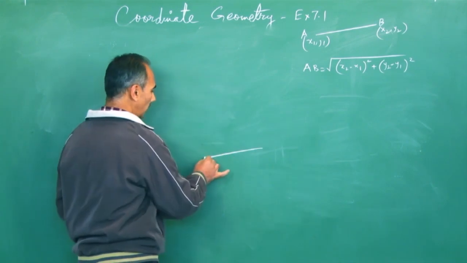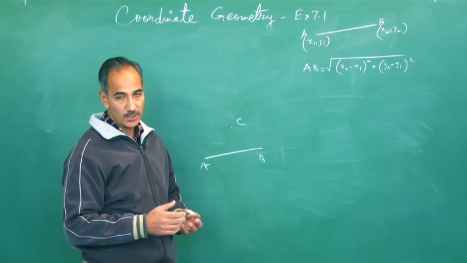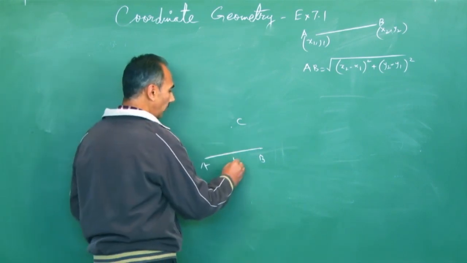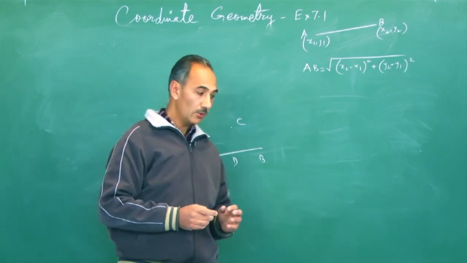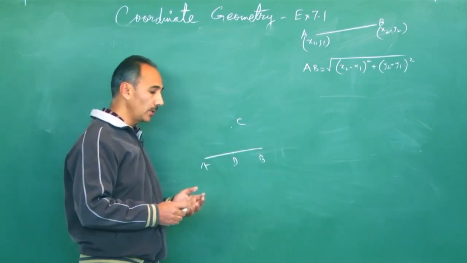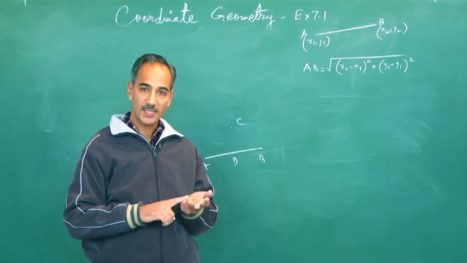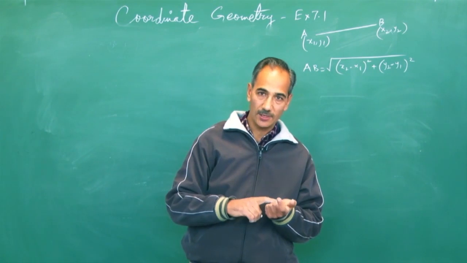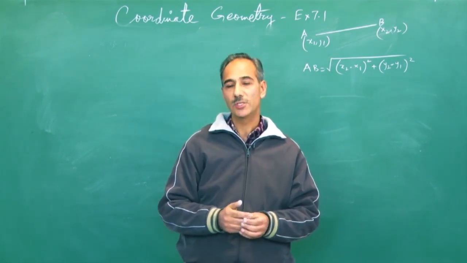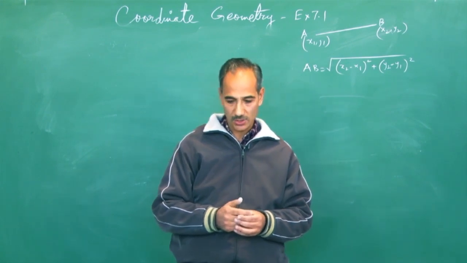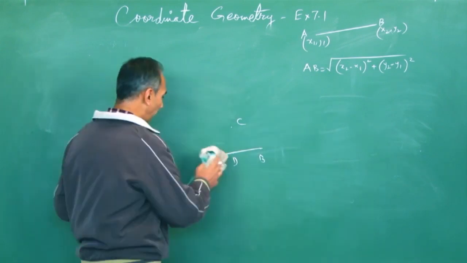Like there are 3 points, A, B and C. Now these 3 points are non-collinear. You join them, you get a triangle. Now if you take A, B and D, these 3 points are collinear. They fall on the same line. Now you can prove collinearity of 3 points using the distance formula, using the section formula, and using the area formula. But the area procedure is quite convenient as far as the area result is concerned. So I'm going to take it that way.